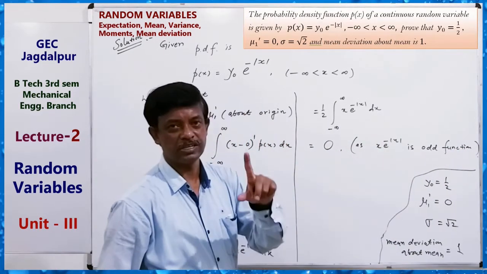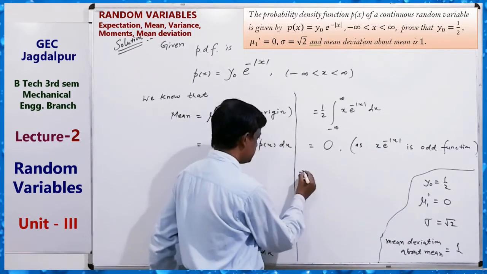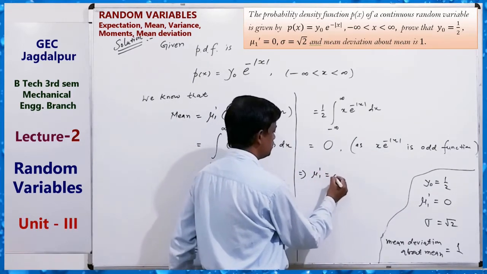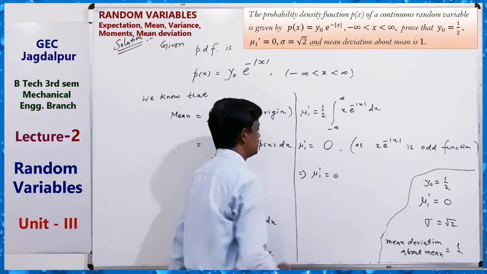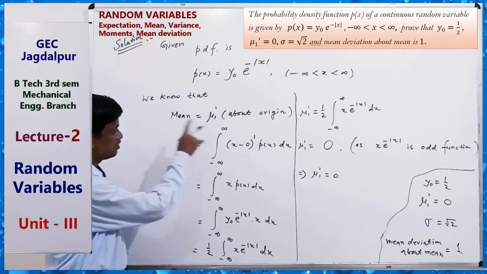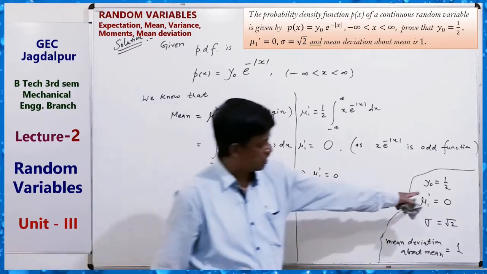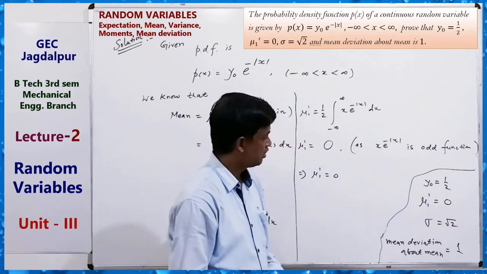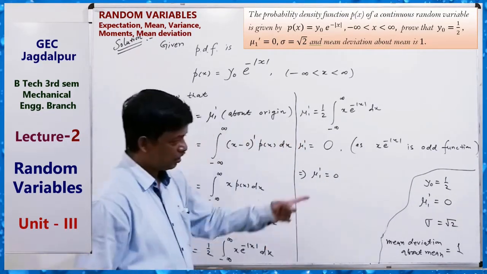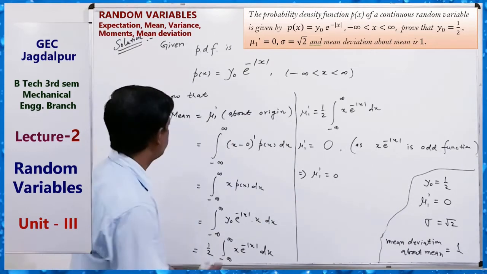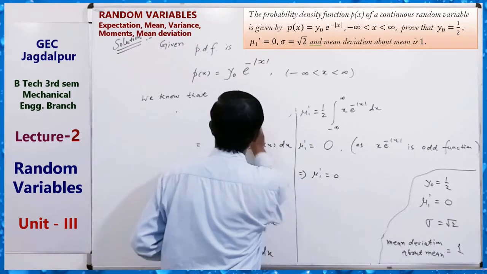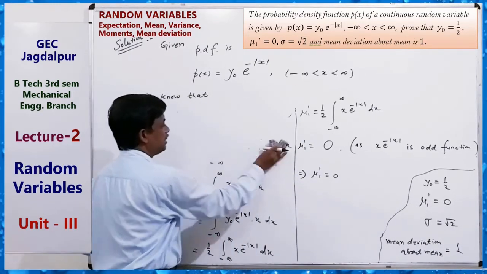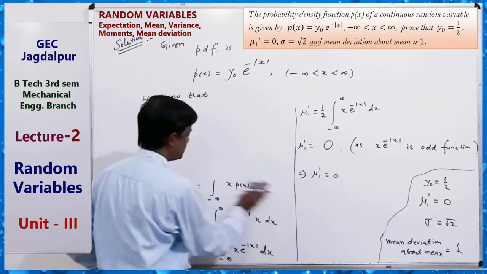Okay, so mu1 dash equals 0. This is mu1 dash, so mu1 dash equals 0, that is, the mean equals 0. Clear? Now we have to find sigma, which equals root 2. Here we know what we can write for finding sigma.